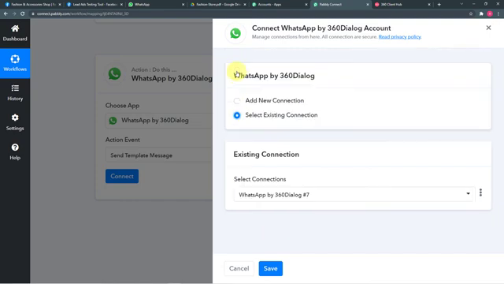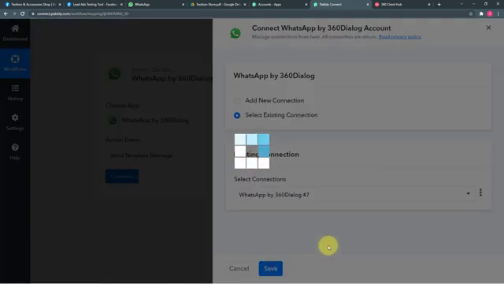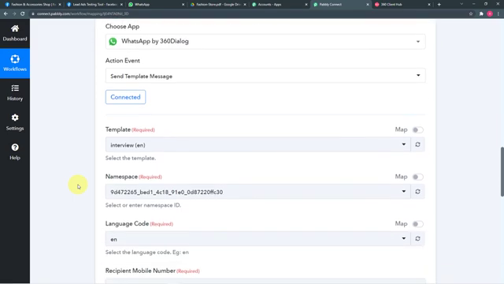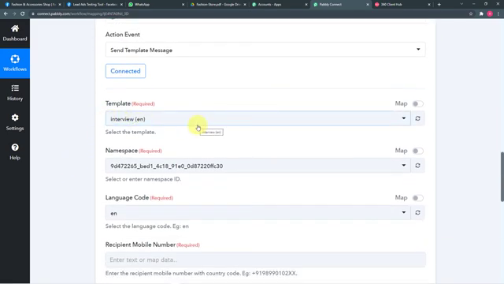As I have already made a connection with 360 dialog earlier in a different workflow, I can use this option, and now I just have to click on save. You can see we will be connected with 360 dialog like this. It started showing connected here. Now it is asking for the template. So let me first tell you what these templates are.